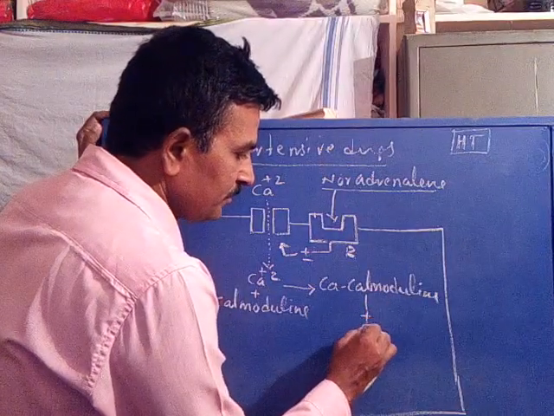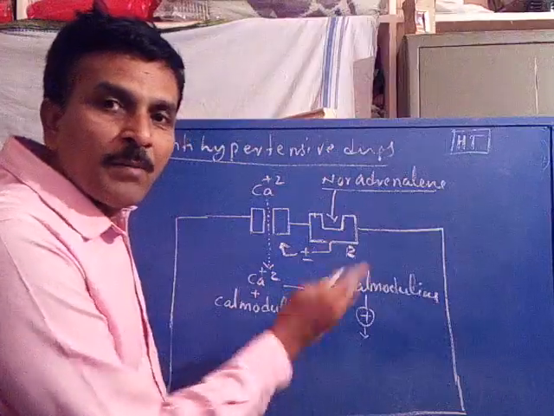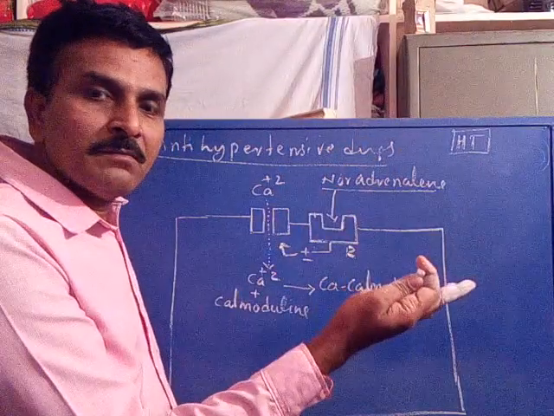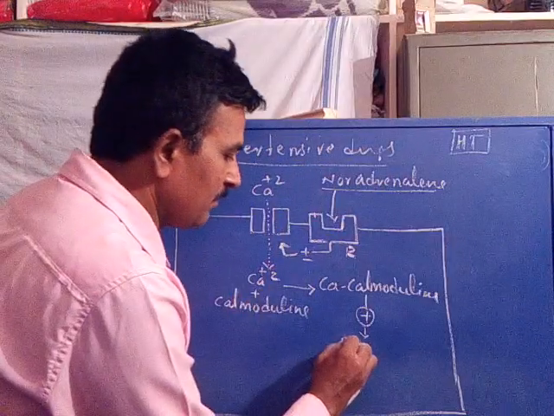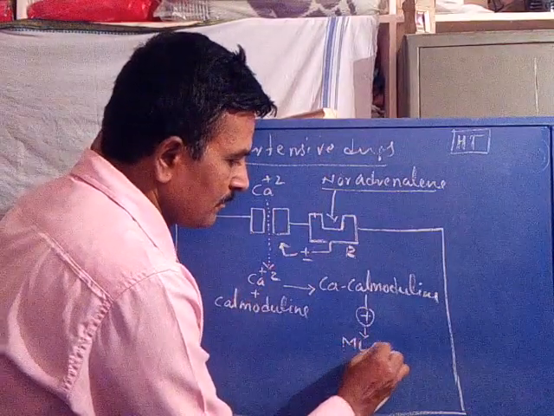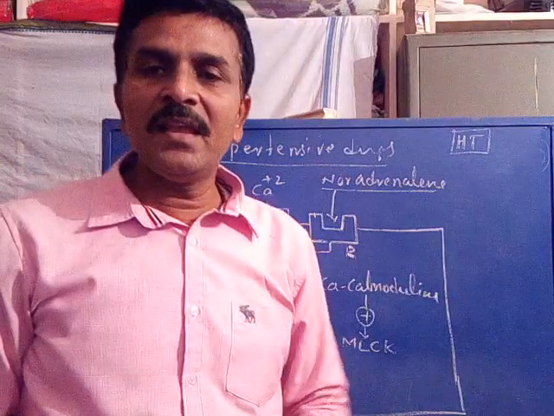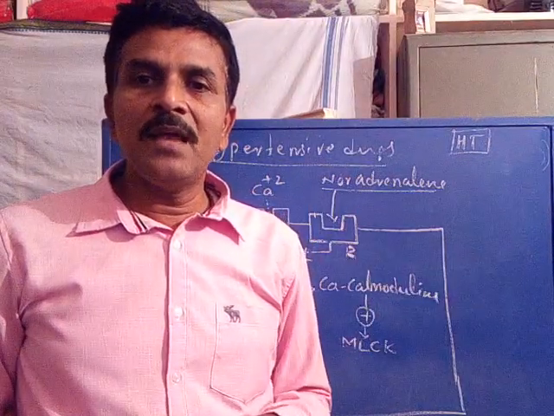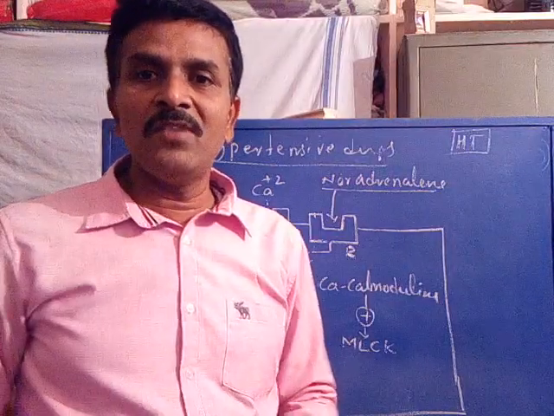So plus indicates promotion or activation. Activation of what? Activation of MLCK enzyme. What is MLCK enzyme? MLCK enzyme is the myosin light chain kinase enzyme.